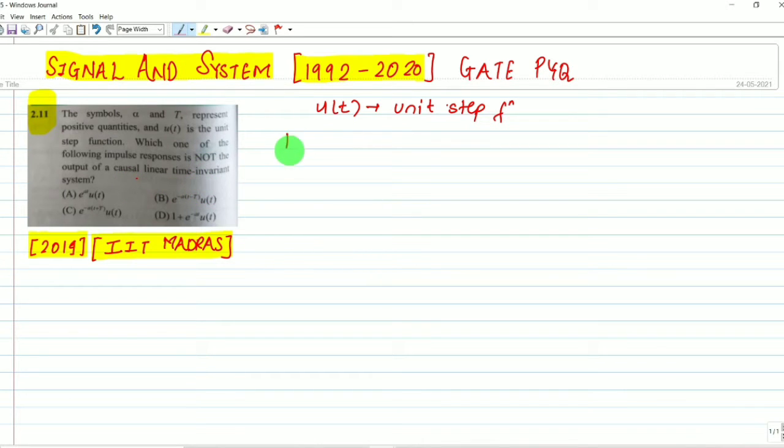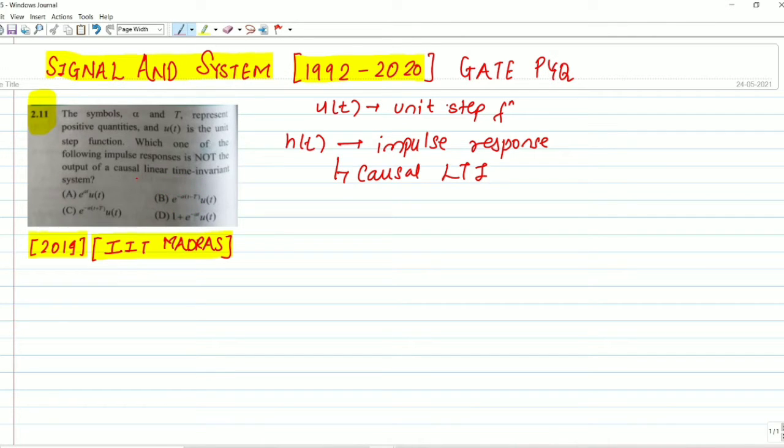We are talking about h(t), which is known as the impulse response.